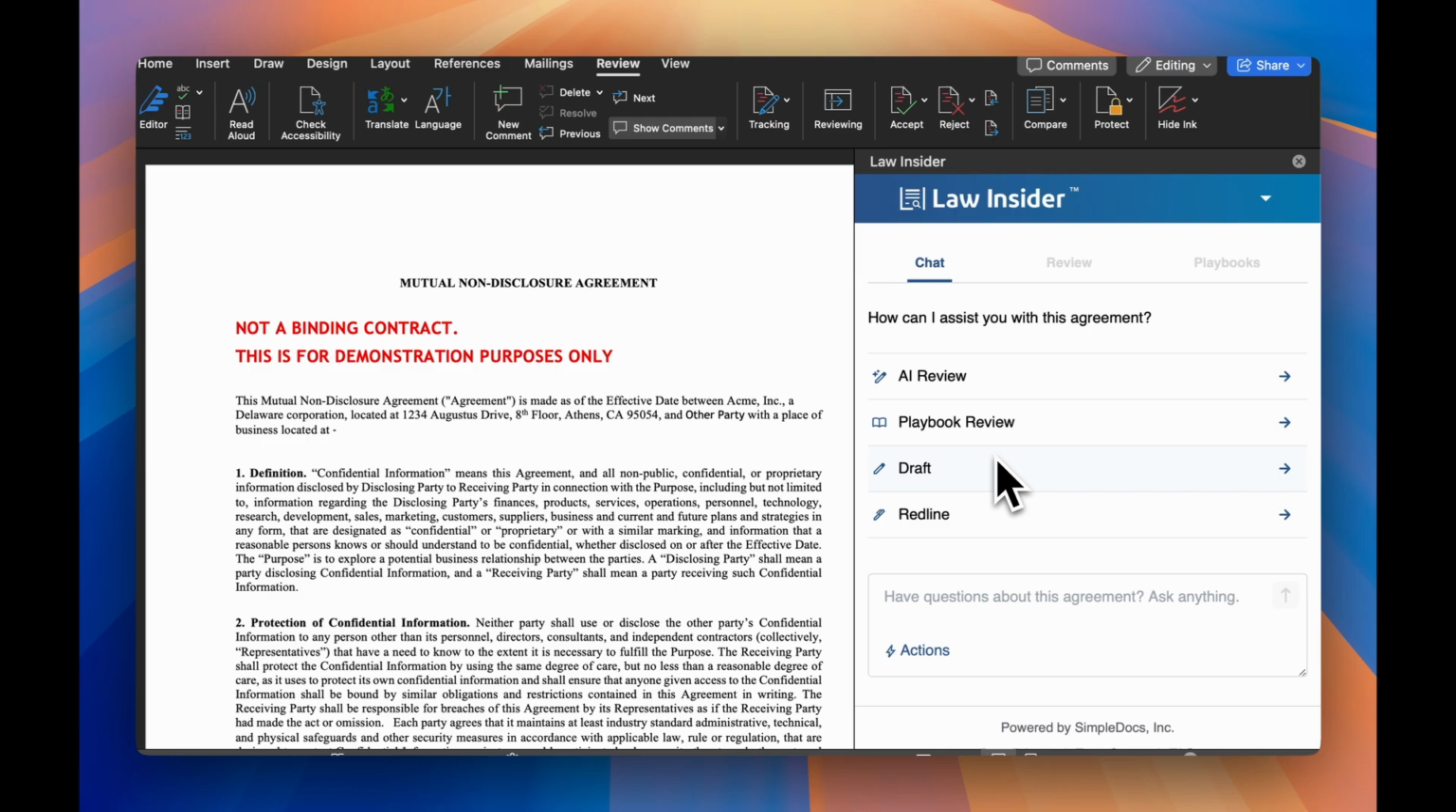There are three basic ways to interface with this tool. We have a chat functionality where you can interface directly, asking for information either about the document or to make changes to the document, and I'll show you what that looks like in just a moment.